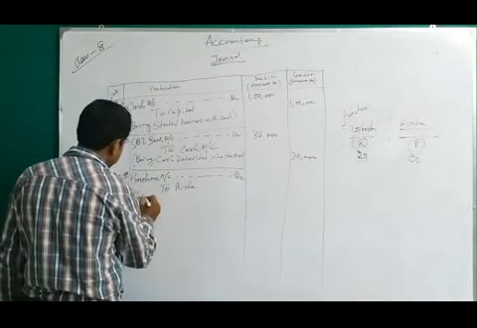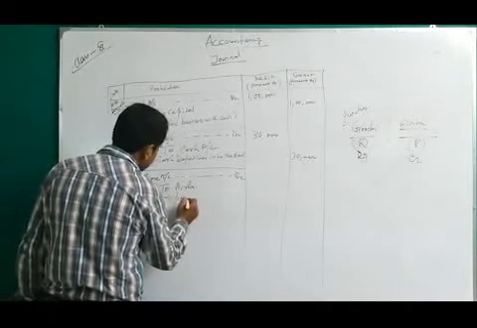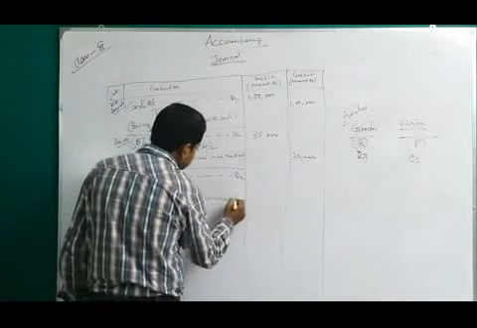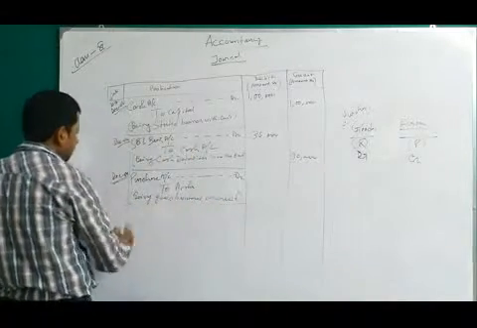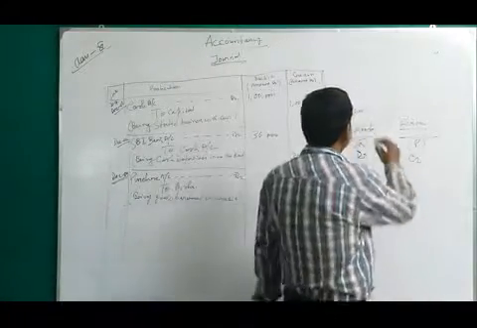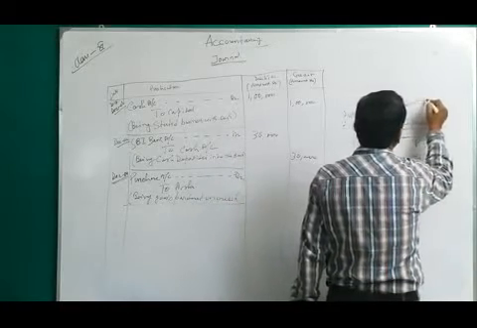Being goods purchased on credit. Okay, goods purchased on credit. Goods actually means business operational goods. That's why it is called goods.